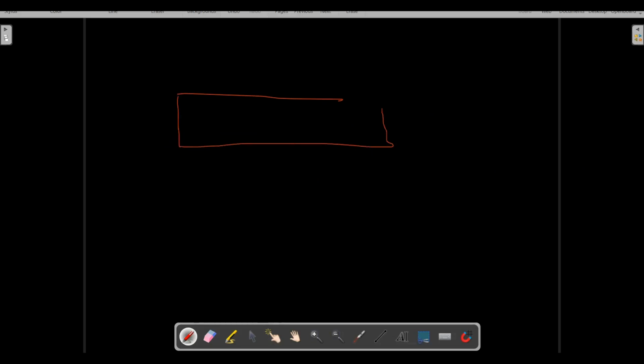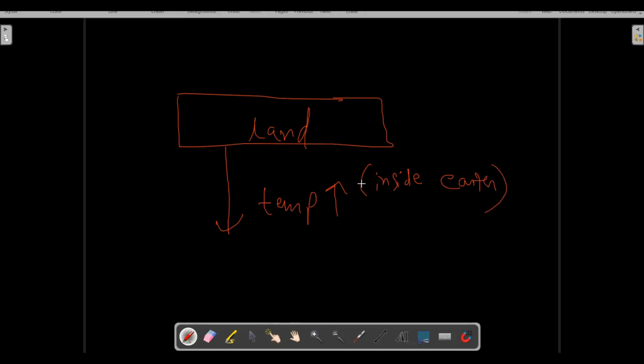So how are they formed? Let us consider that this is the land surface, and below this land, the temperature inside the planet earth is high. Suppose an animal or a plant died. A plant died and its dead body is lying on the land. Or if an animal dies, its dead body is also lying on the land, just like this tree.